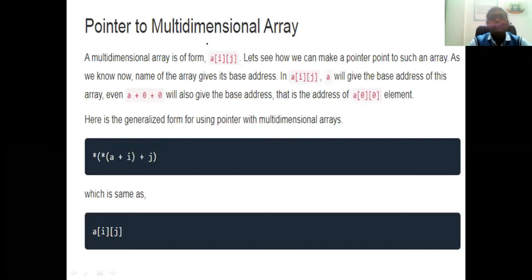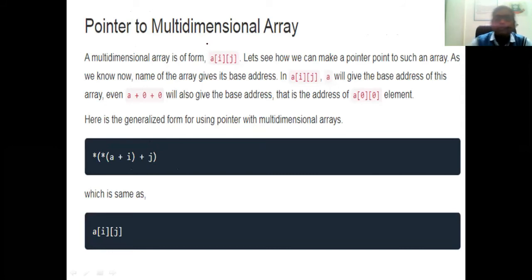Now, pointer to multidimensional array. What we have seen is a pointer with a single-dimensional array. The same thing we can do with a pointer to a multidimensional array. Whenever data is stored in tabular format, in that case also we will use a pointer with that particular multidimensional array.